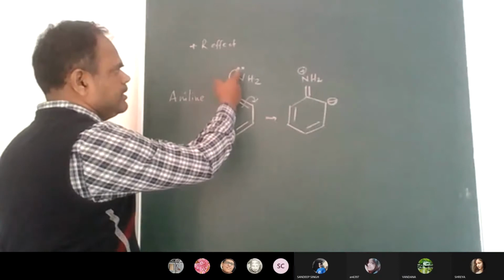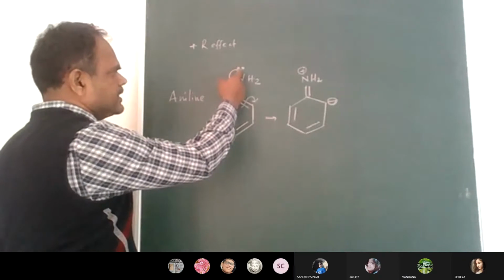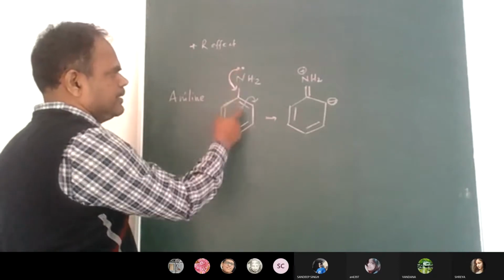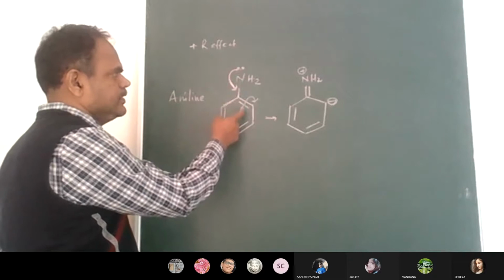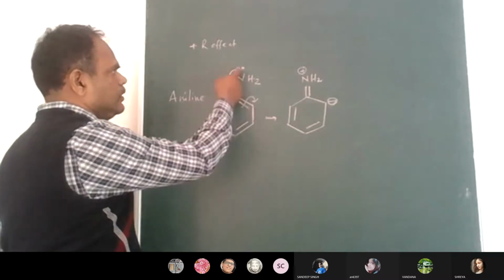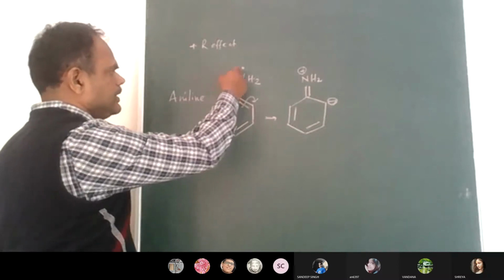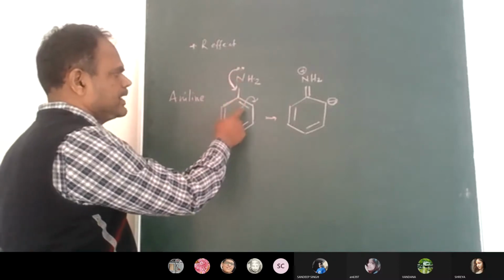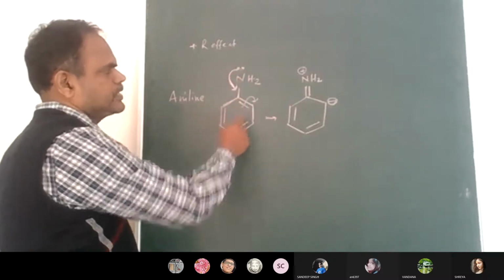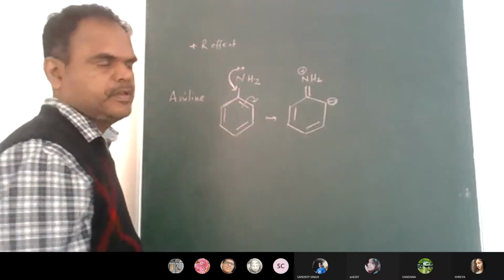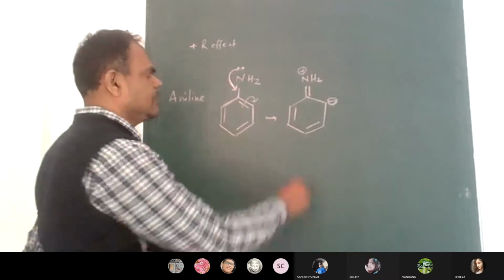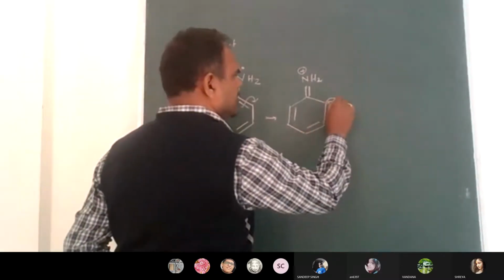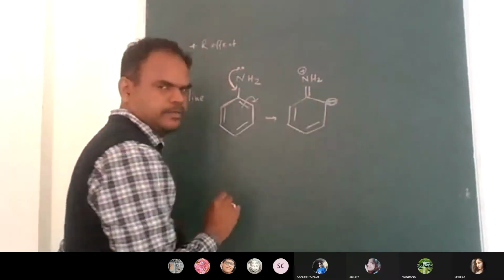Now this lone pair present on the nitrogen is interacting with the pi bond electrons present within the ring. When the lone pair of electrons comes between the nitrogen and the carbon, the pi bond gets repulsion, moving on to which carbon? The second carbon. But my question is how long will this negative charge reside on the second carbon?